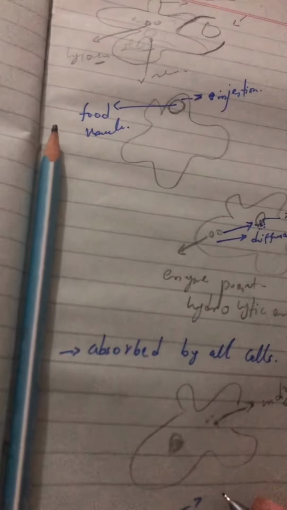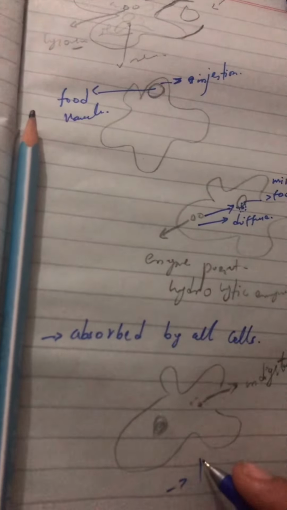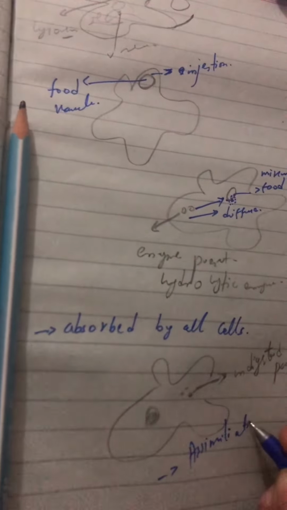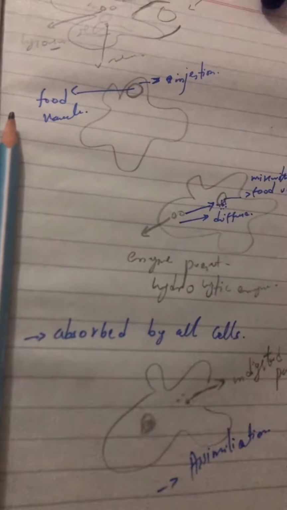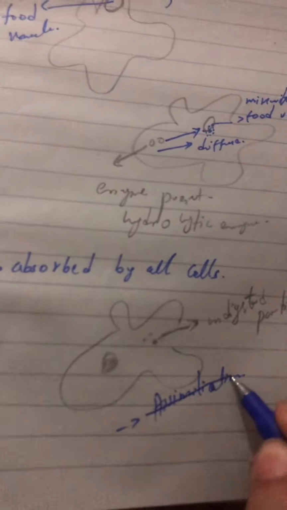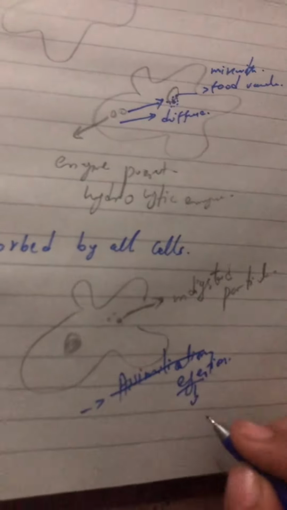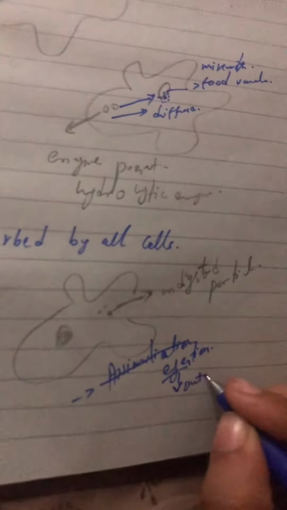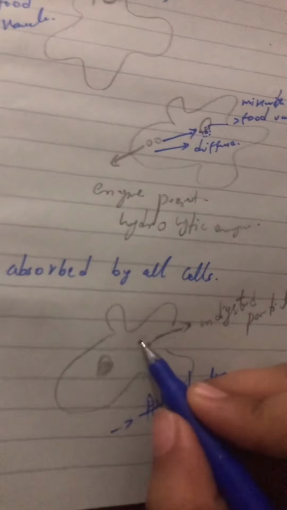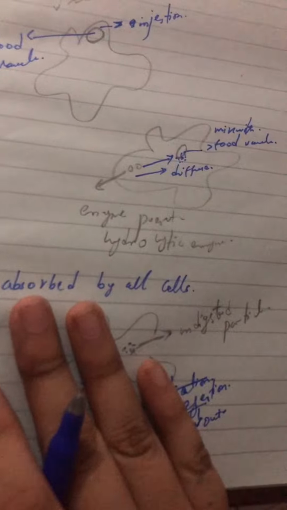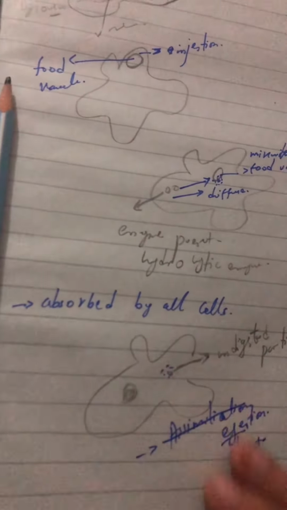Undigested particles will move outside the body, so that process will be called assimilation, or we can say defecation. Sorry, not assimilation, that will be egestion. Egestion means taking out of the food. So undigested particles will be moved outside of the body, and that will be called egestion.